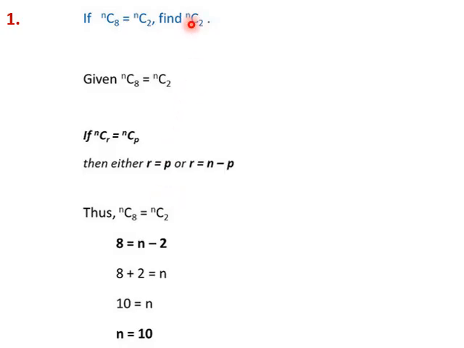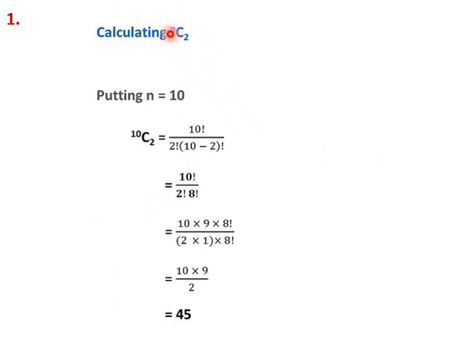But we need to compute further nC2. So what is nC2? That is 10C2. 10 factorial by 10 minus 2 factorial into 2 factorial. As compared to the permutation equation, an additional r factorial comes here. So this will be 8 factorial into 2 factorial in the denominator. In the numerator we can write 10 into 9 into 8 factorial. We stop here so that we can cancel it with the denominator term, and 2 will cancel with 10. 2 into 5, 5 into 9, 45. So nC2 where n is equal to 10 is equal to 45.